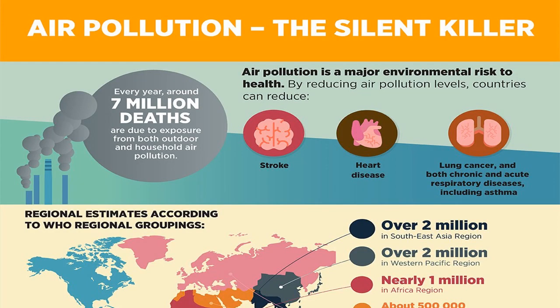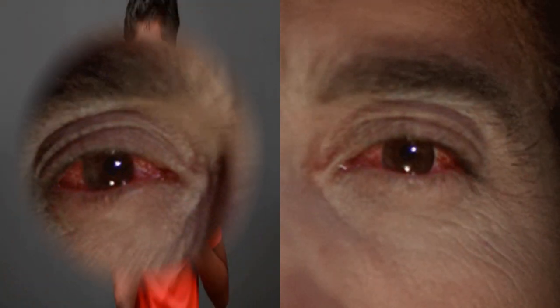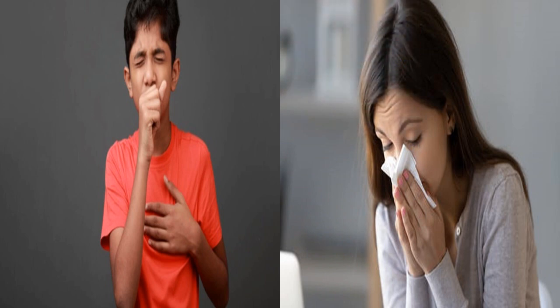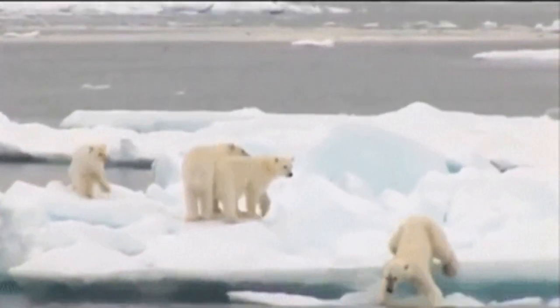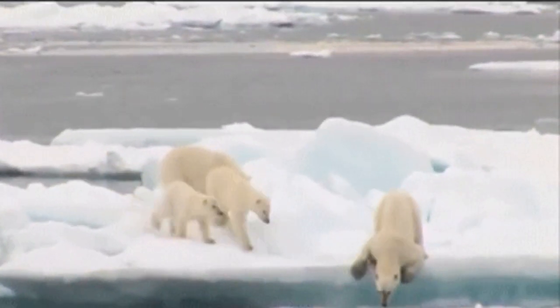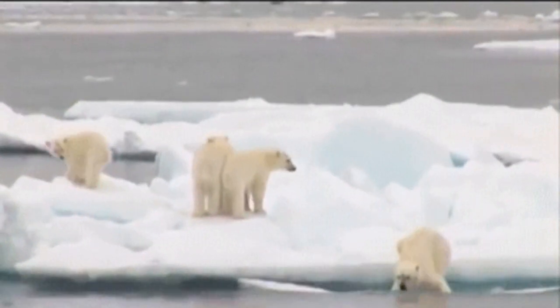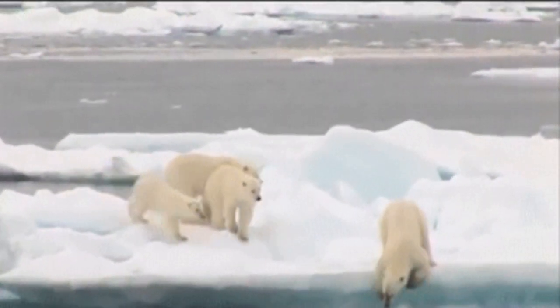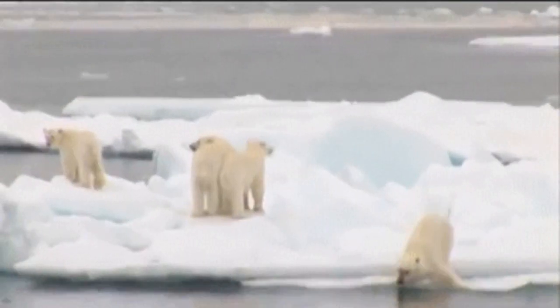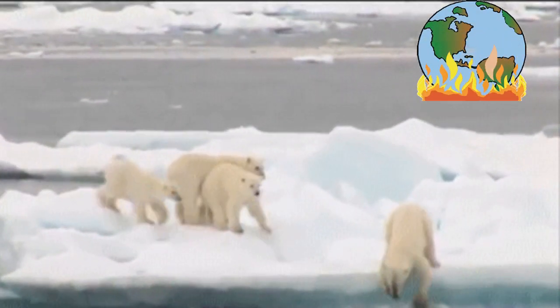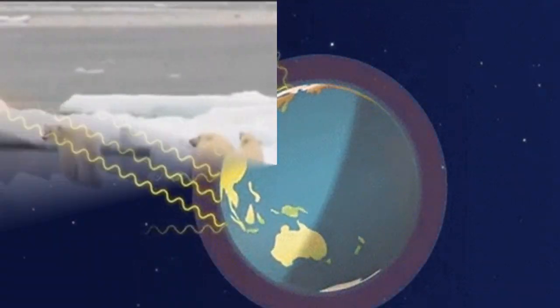Air pollution can cause health problems like redness of eyes, allergy, coughing, sneezing, breathing problems, diseases like asthma, bronchitis, etc. It also leads to the rise in temperature all over the world due to the heat trapped by pollutants, called global warming, which means melting of ice in the polar regions leading to rise in the level of ocean water.